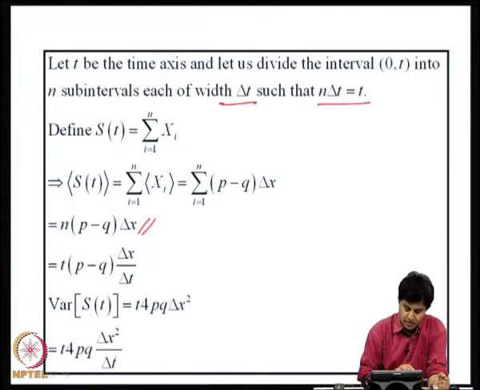Now, this is a simple random walk. So, what we are doing is we are considering n time instants, and at every time instant I am tossing a coin, and if I get head I will move this way, and if I get tail, I mean actually it is one dimensional, I will move backward or forward depending on whether I get tail or head, and S of t tells me after n such tosses where I am in this time axis.